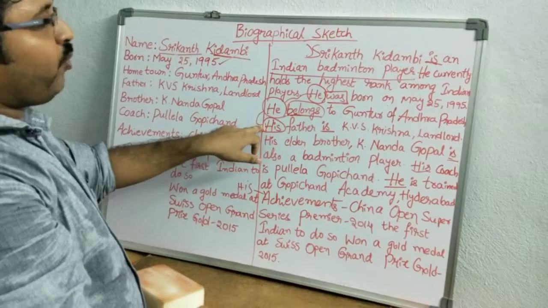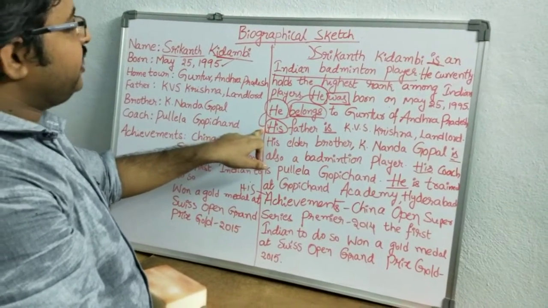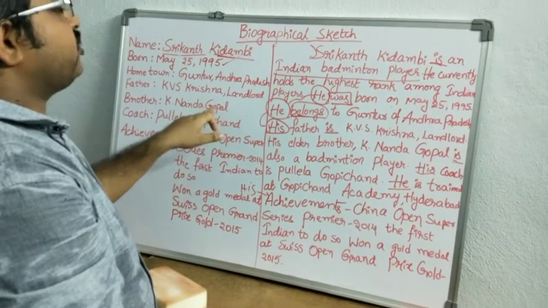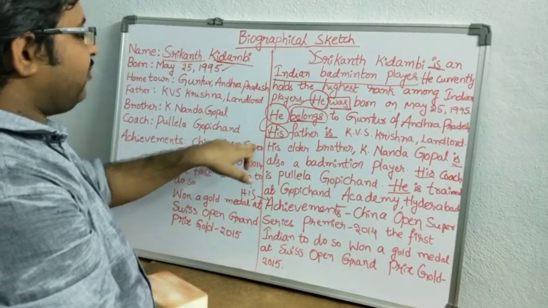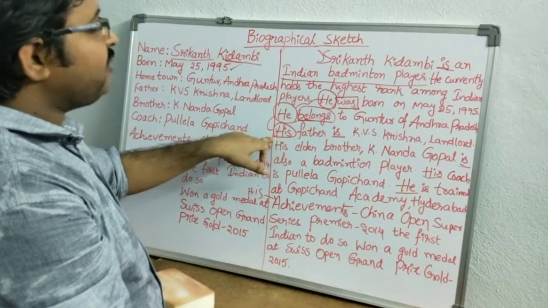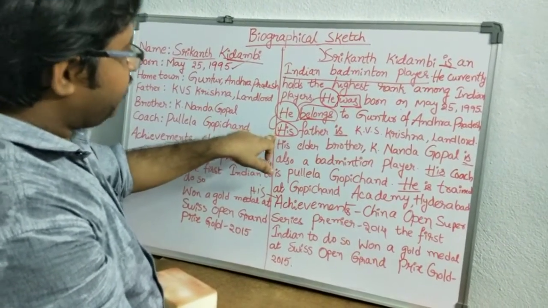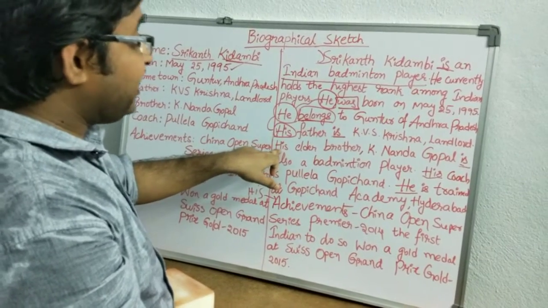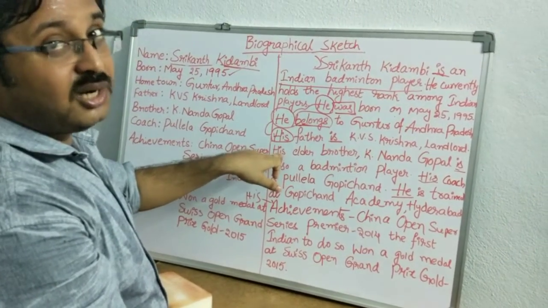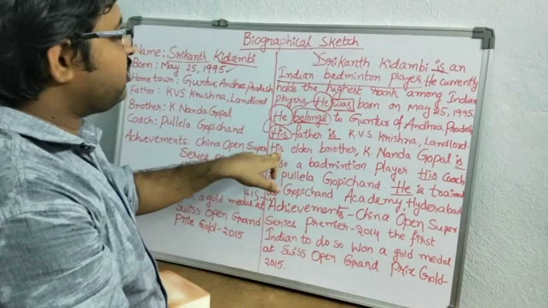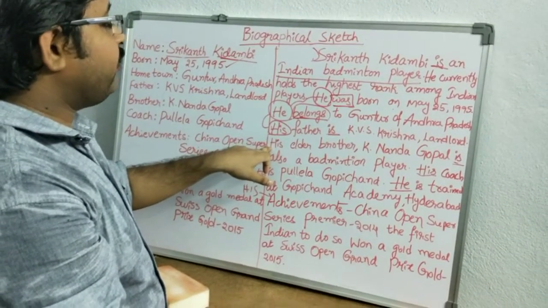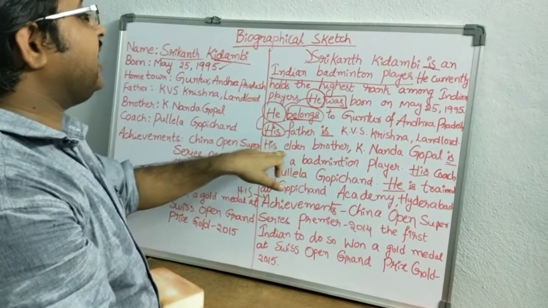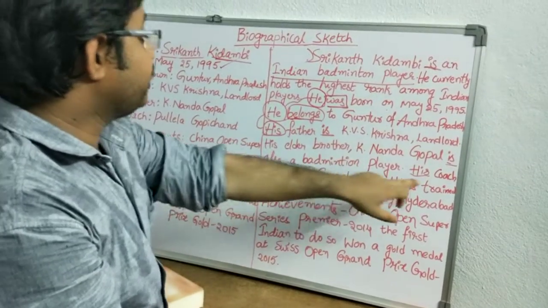His indicates possession. He is the son of someone. We should not say his father. He is the son of someone. So we have to use the parent name, his parents, or his father's name. Next one, his elder brother. I said about the persons and the possessive. Possessive means not about your action. It is about having. So his elder brother, again his coach.